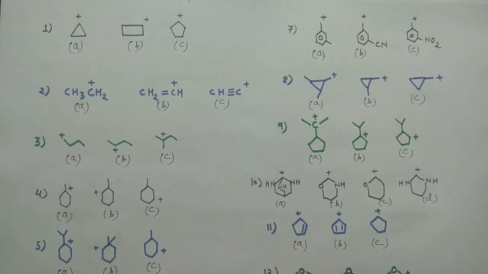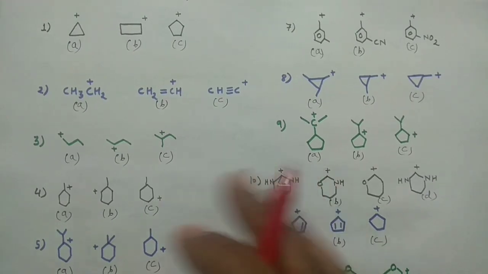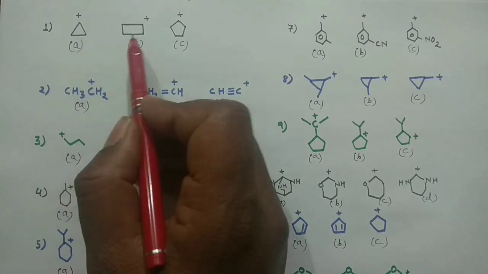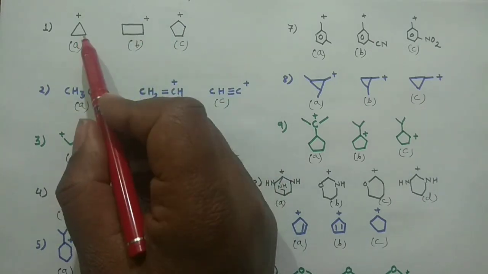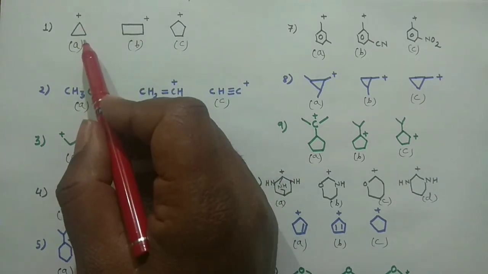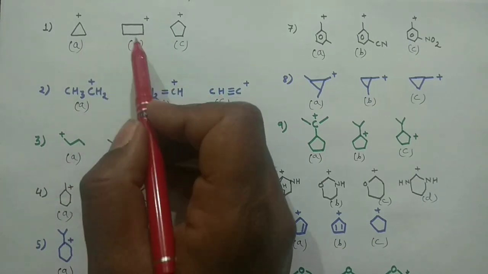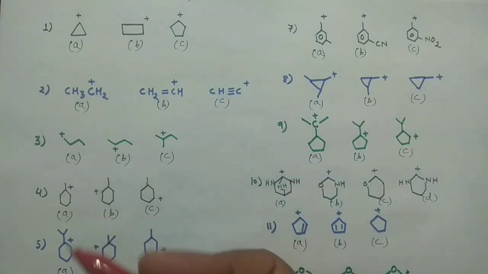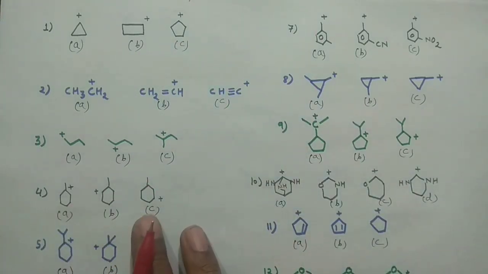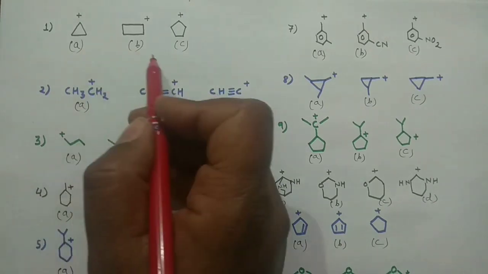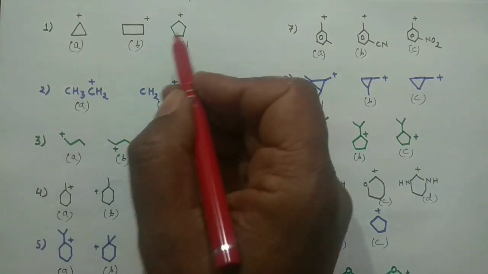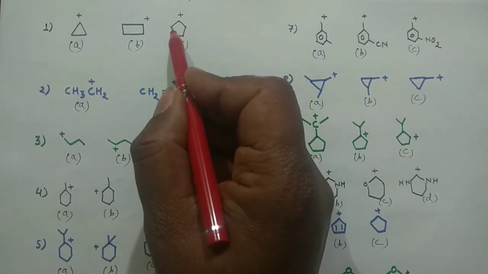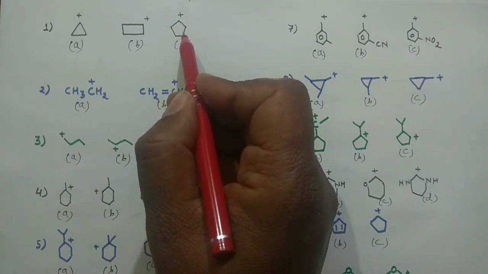My first question, and luckily this first question is a very important question. You have three carbocations: a three-membered ring with a positive charge, a four-membered ring, and a five-membered ring. Now which carbocation would be more stable? Remember, whenever you have these ring structures, the compound with the larger ring will be more stable.